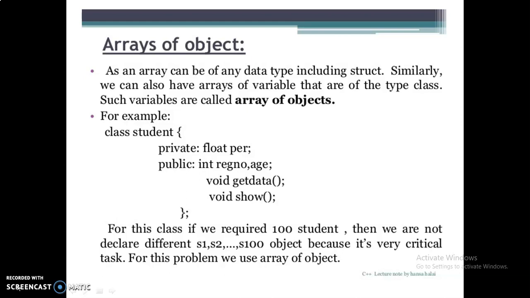If you declare a variable using an array, you can use the same name with different indexes. That is the use of the array. An array is a collection of variables of the same data type. Here, if you want 100 student details, we are not able to declare objects as S1, S2 up to 100 objects. So an array is used for that: 100 objects are created by using the array concept.